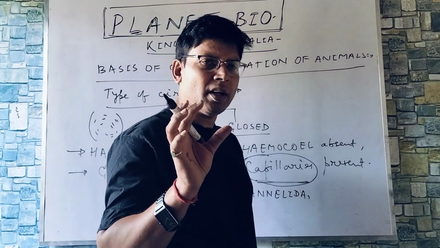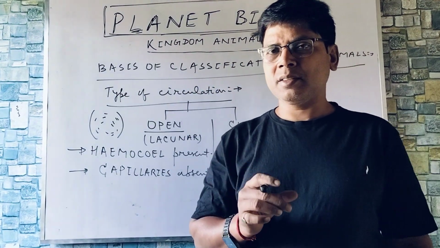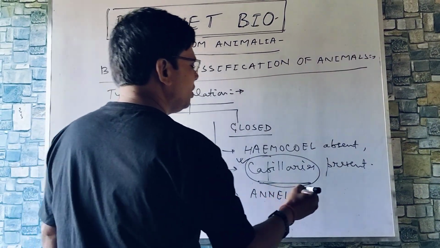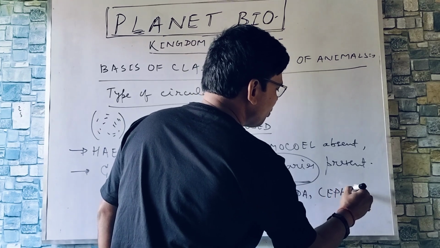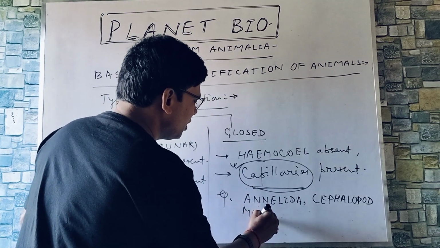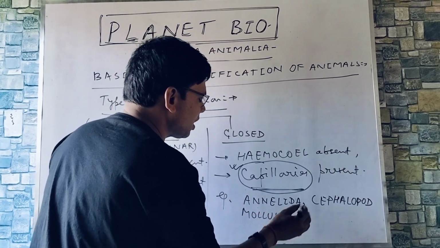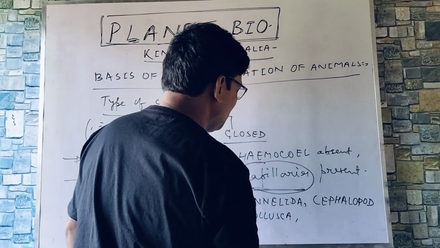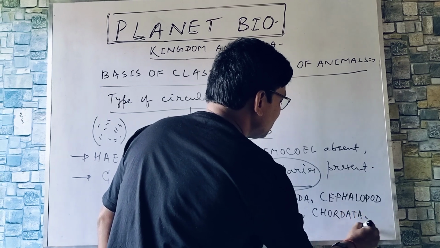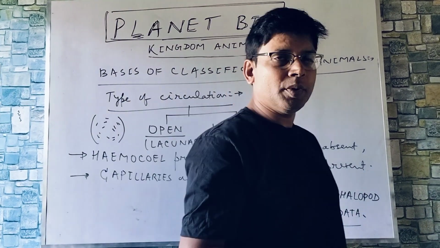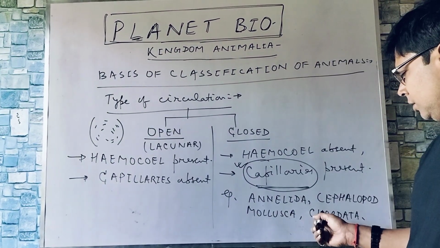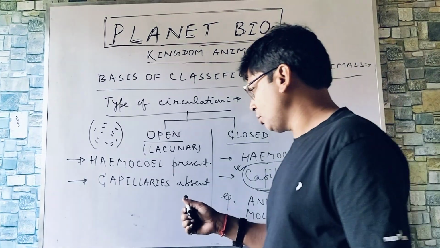And a special kind of mollusca is there. Cephalopod mollusca, example octopus. So you must mention here, not all mollusks, cephalopod mollusca. For example, octopus, loligo, and chordata. But there is a subphylum in chordata, Urochordata, that has no closed circulation. So you have to mention here.